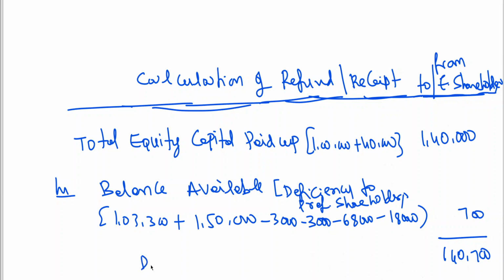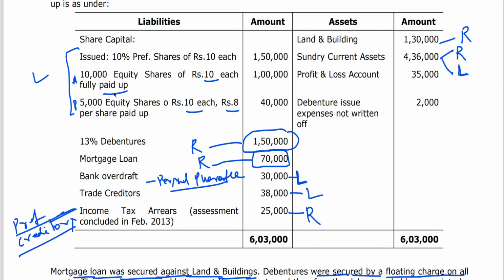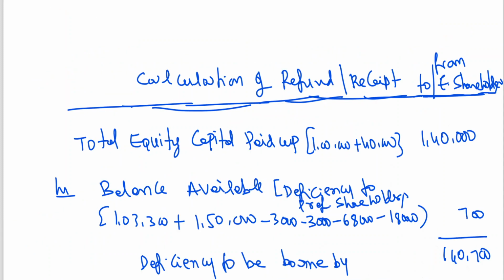This deficiency is to be borne by how many equity shareholders are having? You can see 15,000. I told you when we can take this number: when the face value for both the categories is the same, you can take 10,000 plus 5,000, 15,000.